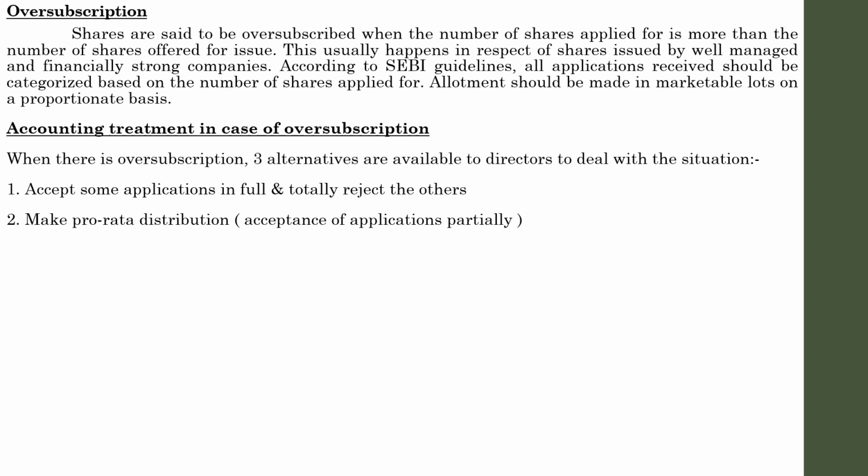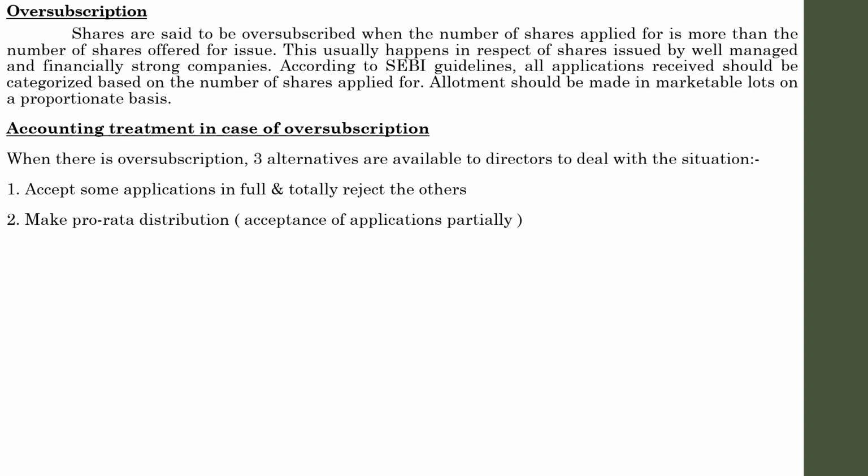On making pro rata allotment, the excess application money received will as far as possible be adjusted in allotment money or call money, depending upon the case which we are going to deal with. So in the first case, all the excess will be rejected, but in the case of pro rata distribution, the excess money will be adjusted either in allotment or in call money, and there is a proportionate ratio for adjusting that excess amount.